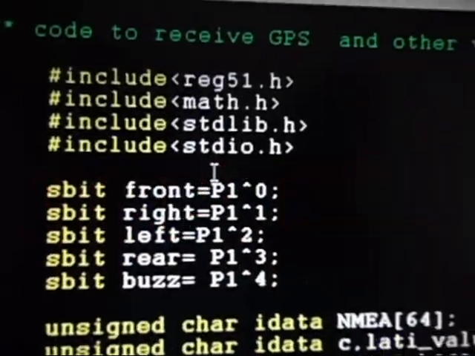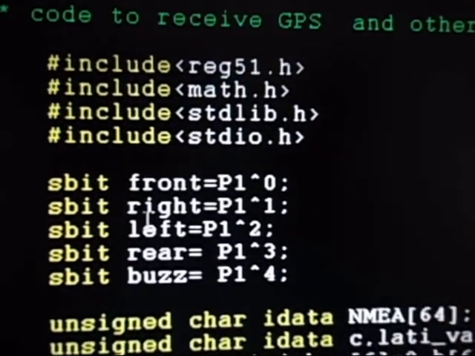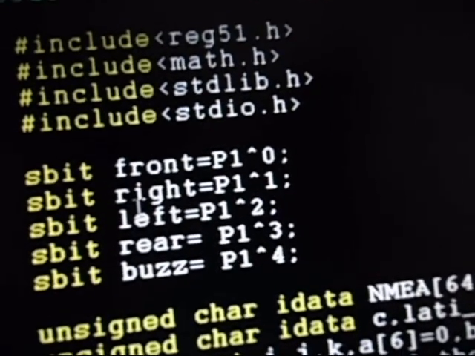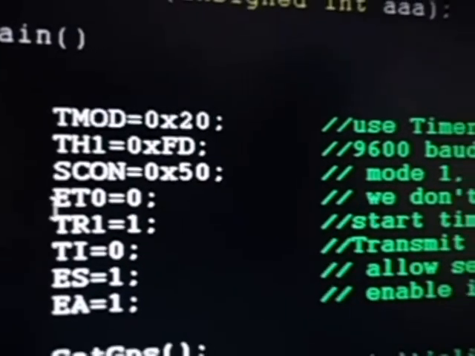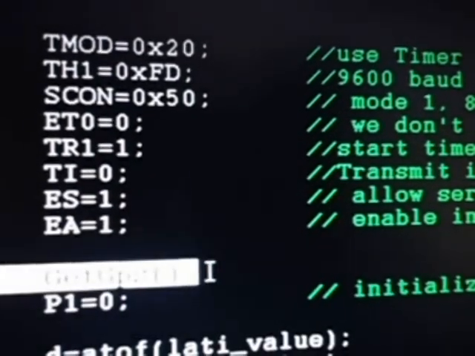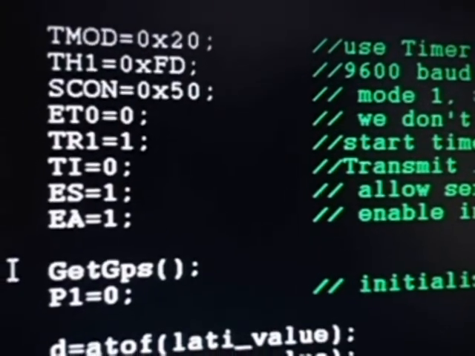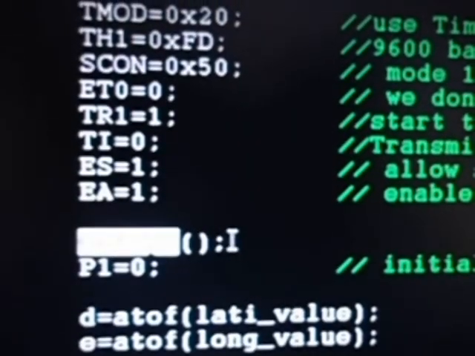Initially, here we can see front, right, left, rear and buzz, which have been initialized to the port 1 pins. Here these are the outputs for directional LEDs. In the main program, timer 1 mode 2 is initialized and baud rate is set to 9600, that is HexFD, and we are calling get GPS initially in order to extract the latitude and longitude values, and port 1 is also initialized to 0, that is output.